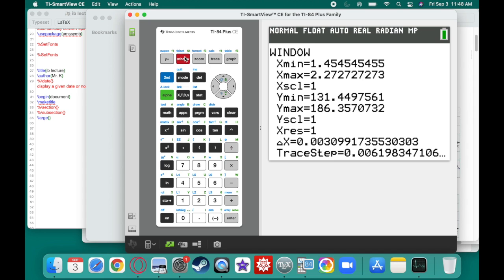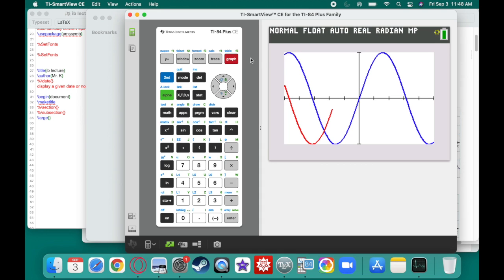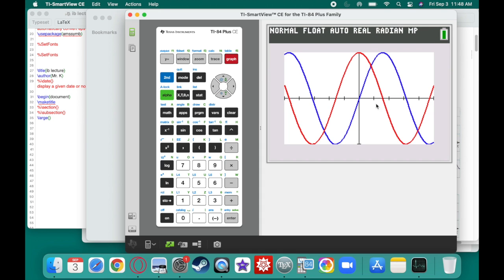All right, let's just change the window so we make this look a little nice. Let's go -5 to 5. We'll make this one -1 to 1. And let's hit graph. Okay, so the blue line is sine, and the red line is our derivative. And what you might notice right away is that this red line looks very familiar. In fact, this looks exactly like the cosine wave, because it starts at 1.